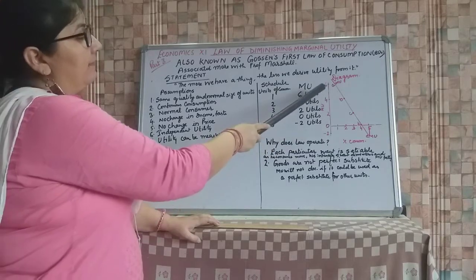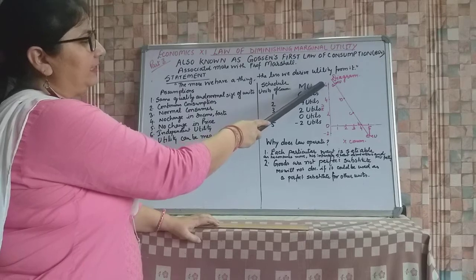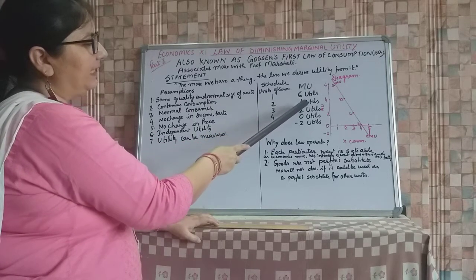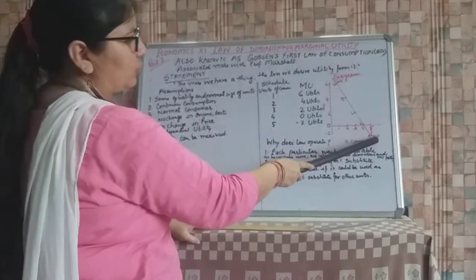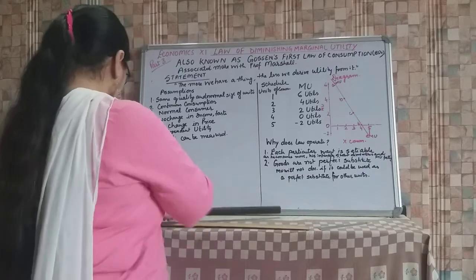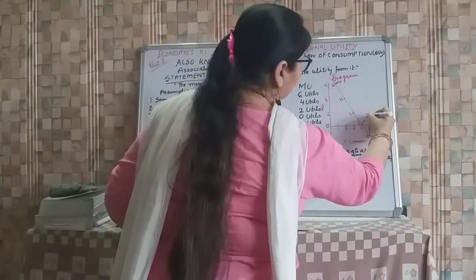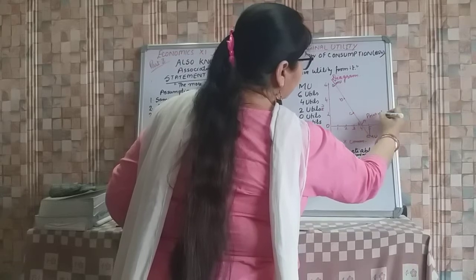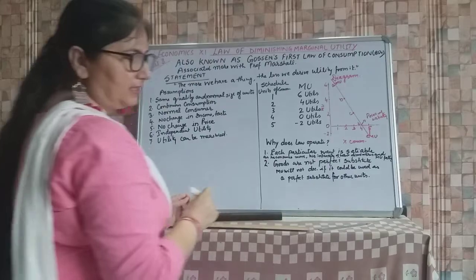Then we have calculated MU. So if we calculate TU, that will be 6, 10, 12, 12 and 10. And that is already shown in the form of a graph, and here you are seeing that this is the point of satiety, you can say, meaning the maximum satisfaction is being derived by the consumer.